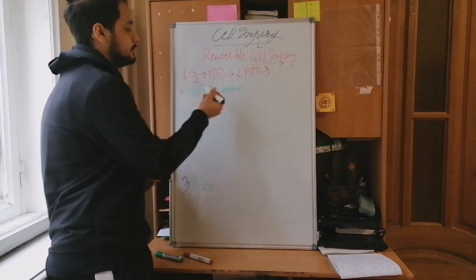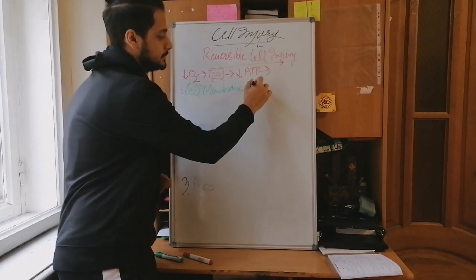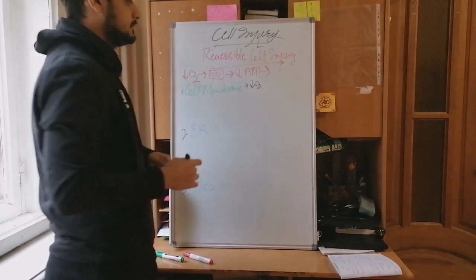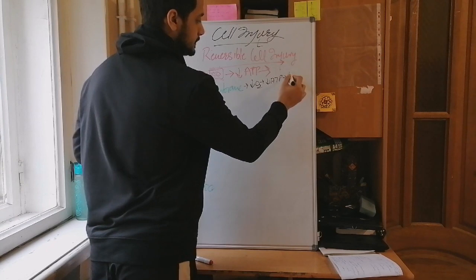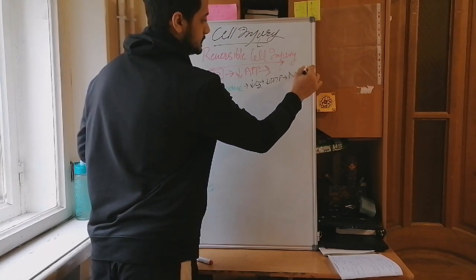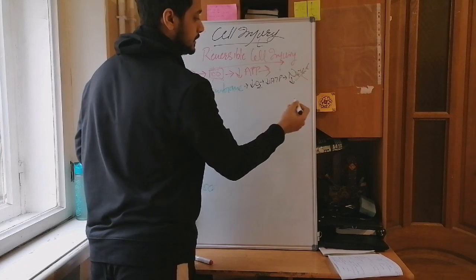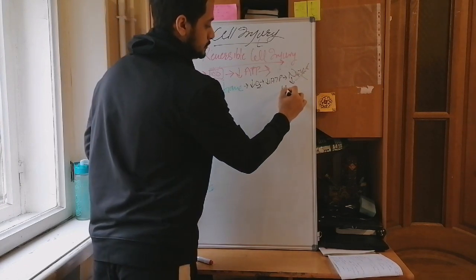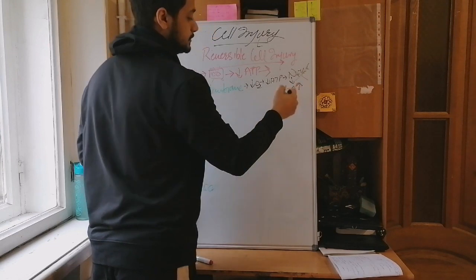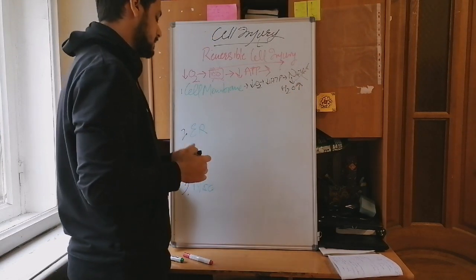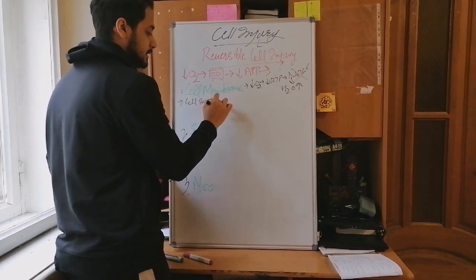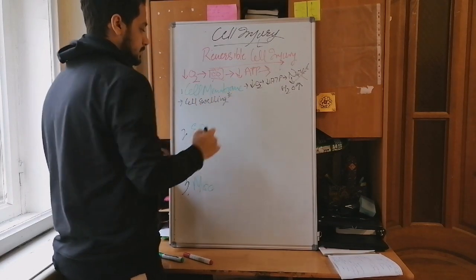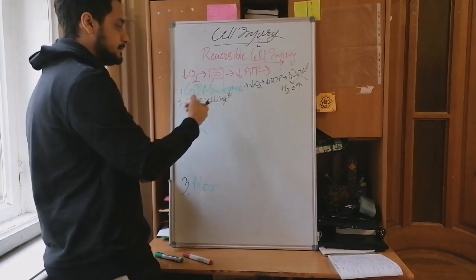First of all, in the cell membrane, there will be a decrease of oxygen, and that will lead to a decrease of ATP again, and that decrease of ATP will disrupt the function of the sodium potassium channel. The sodium potassium channel will not work. That will lead to filling of H2O in the cell. So H2O will fill up within the cell, and due to the filling of H2O, we're going to see cell swelling. That is a very important thing regarding the cell membrane.